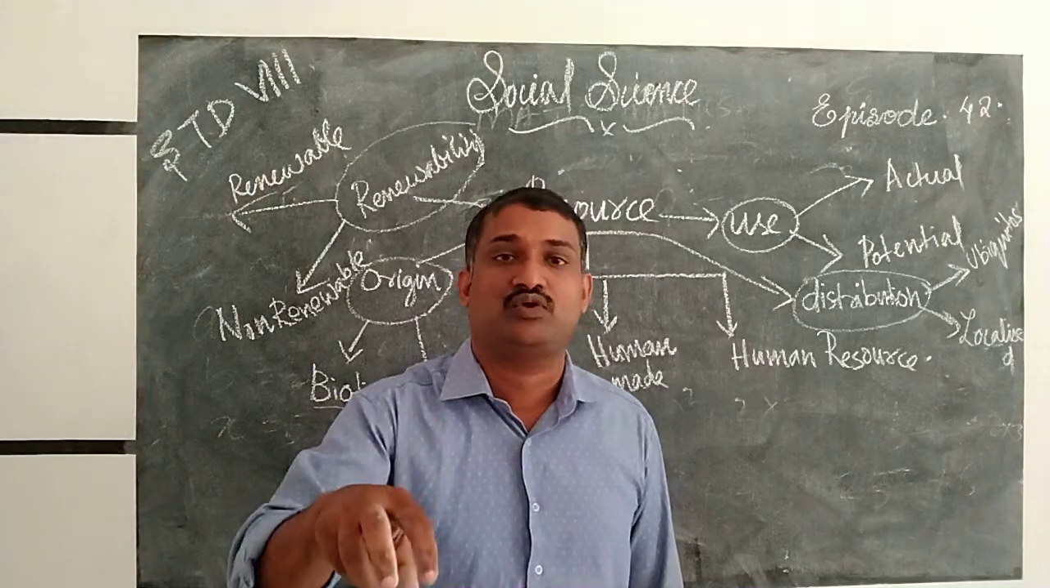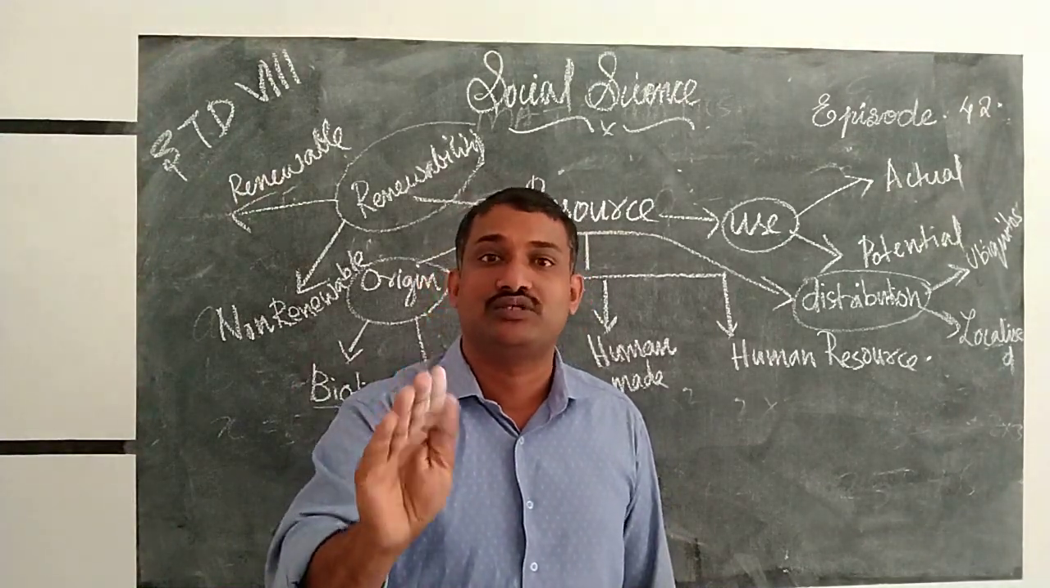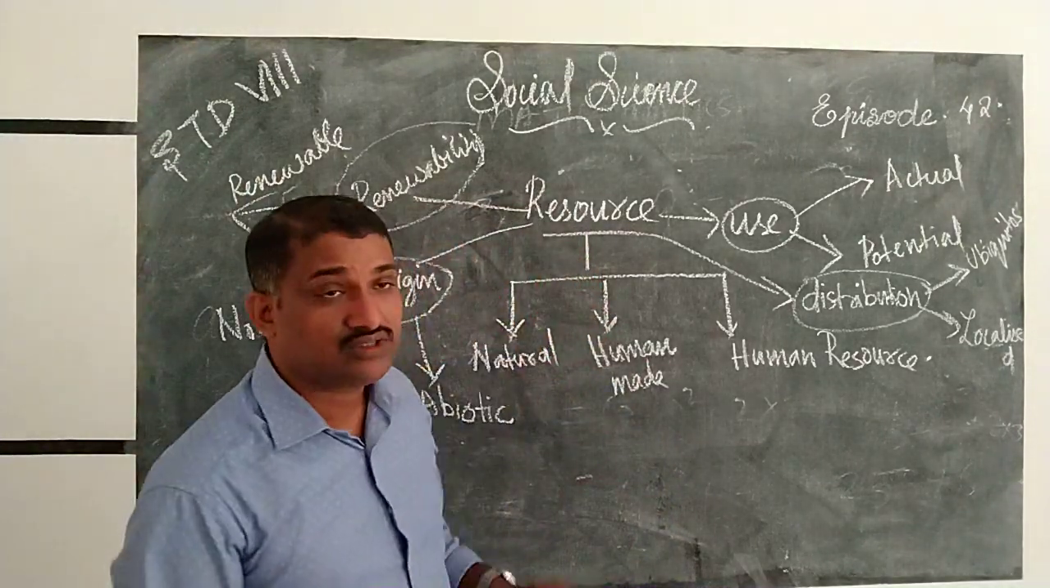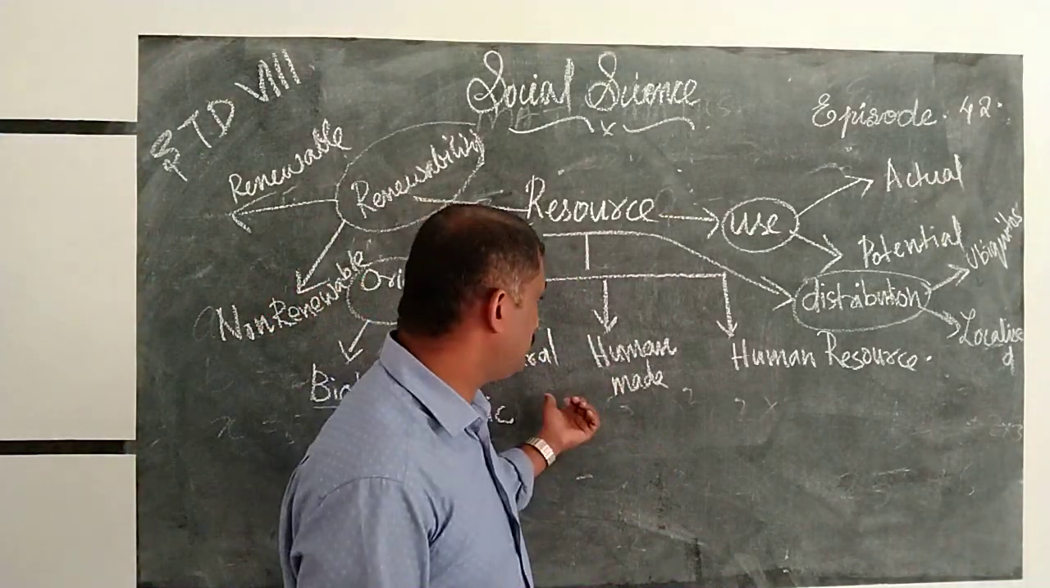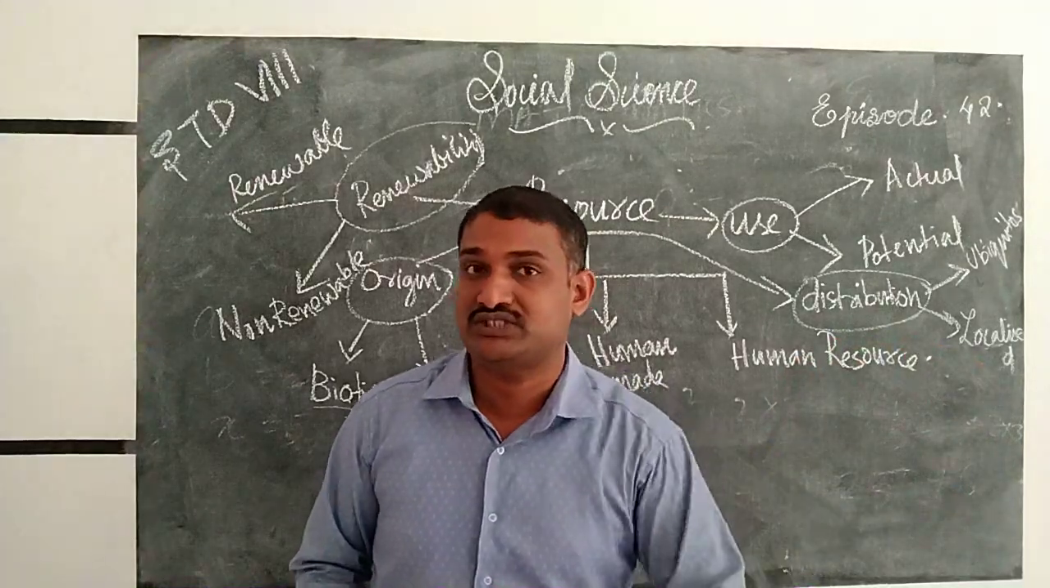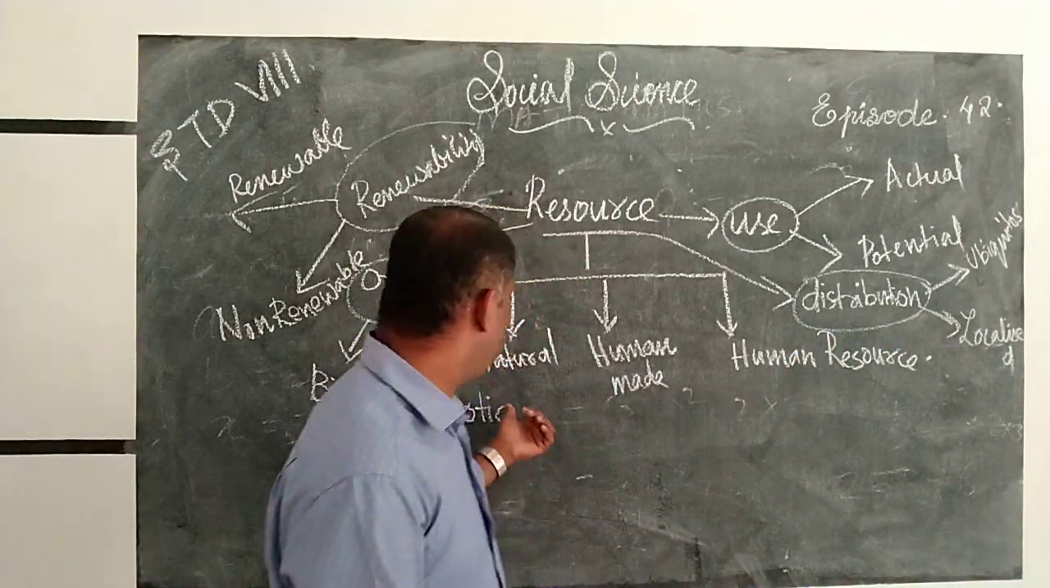If we use that product, that has utility. That is usability. Next, there is a resource we can divide into three. Which are the different types of resources? Natural resource, human-made resource, and human resource. Which is the most valuable resource? Human resource.